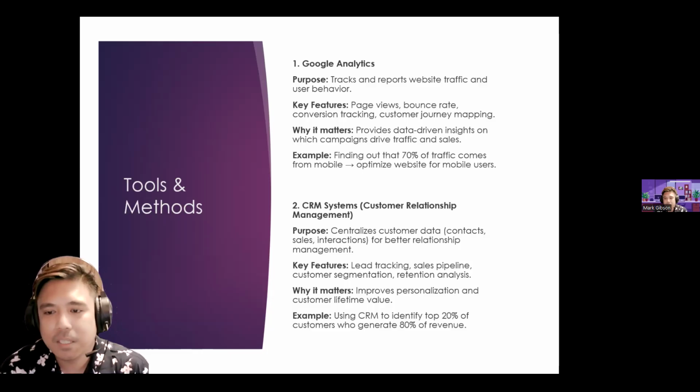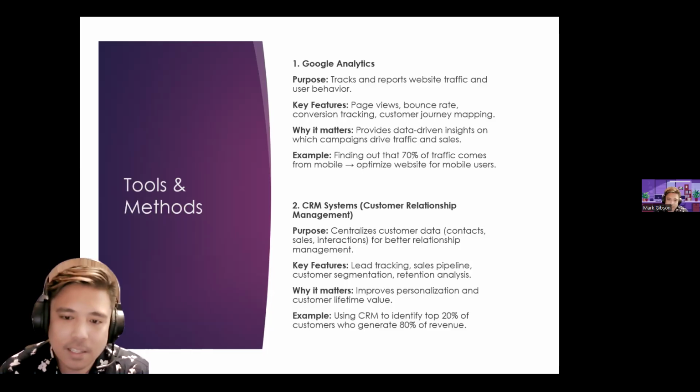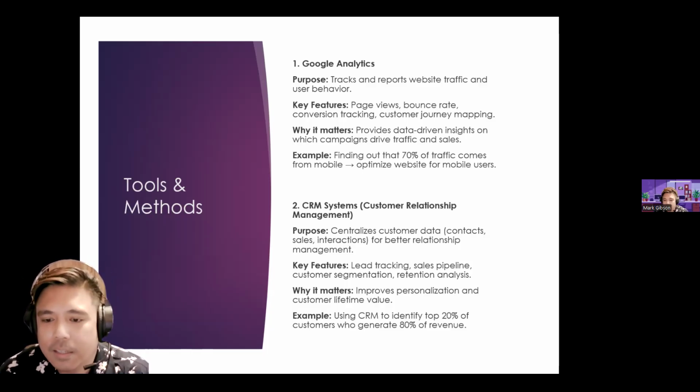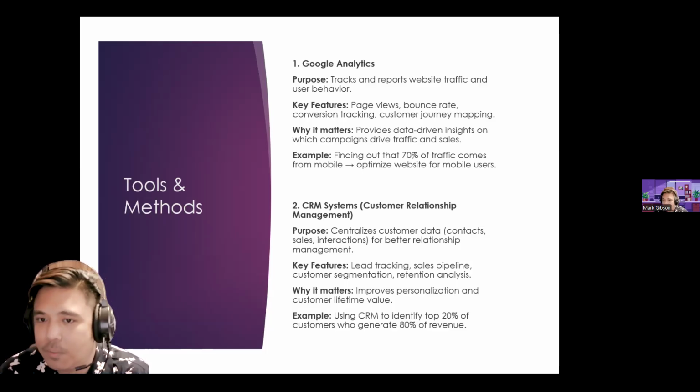Then we have CRM system or customer relationship management. It centralizes customer data, contacts, and sales interactions for better relationship management. Key features are lead tracking, sales pipeline, customer segmentation, and retention analysis. So, for example, in Collective, say we're behind in preparing the financial reports for a particular member. One way for us to make sure that we retain them is by offering them credit.